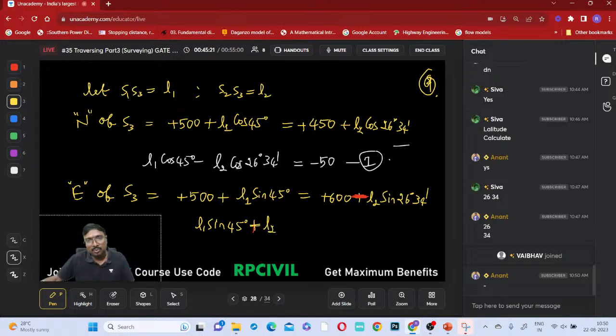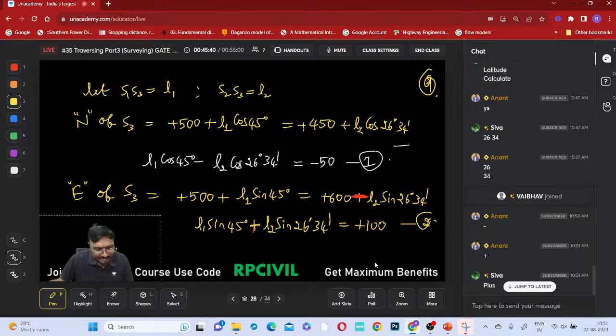Plus L2 sin which one? This is 26 degree 34 minutes equal to which one? Minus 100, na? Plus 100 or minus 100, this one? 600 minus 500 means plus 100 only, right? This is equation number 2.